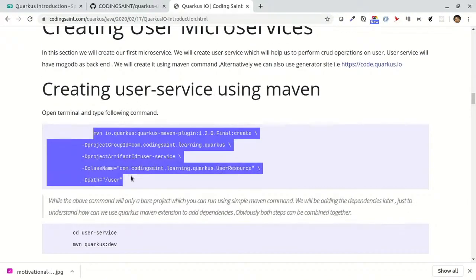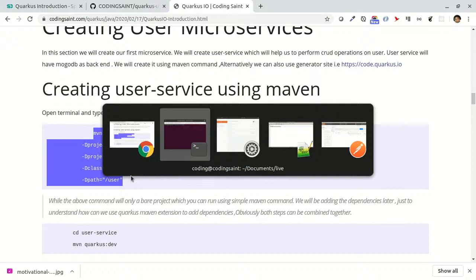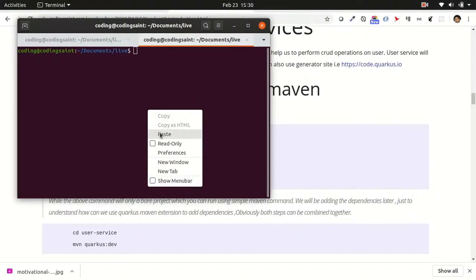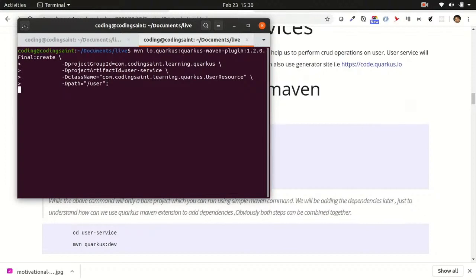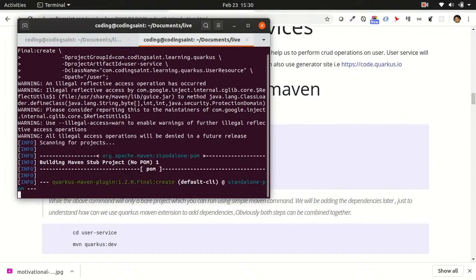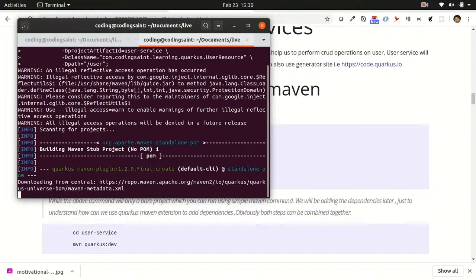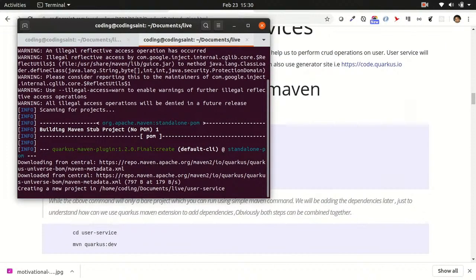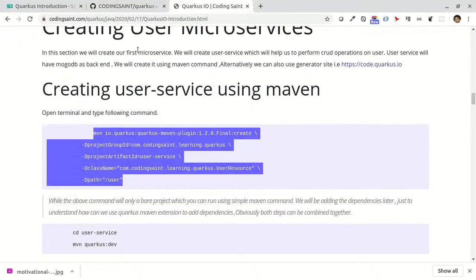Okay, so we'll take this, go to the terminal, paste the command and see Quarkus doing the magic. Now Quarkus will create a project with Quarkus for us. In the meantime, because I'll also show you how to start it, let's go back to our slide till it builds.